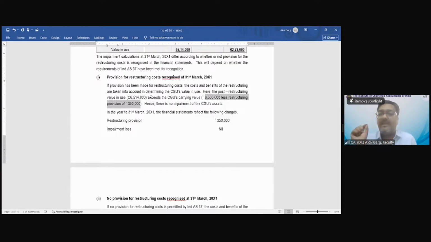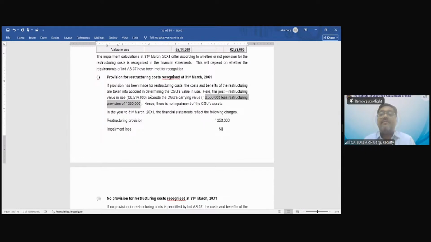So what is my net carrying value of these net assets as on 31st March 20x1? 65 minus 3.5, 61 lakh 50,000. And with restructuring, what is my present value? 65 lakh 14,000. Is there any impairment?